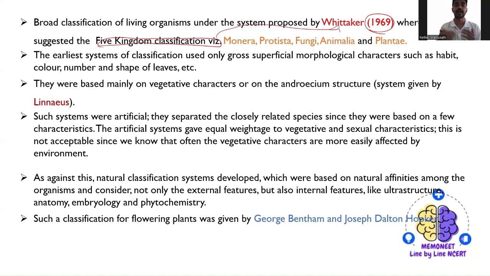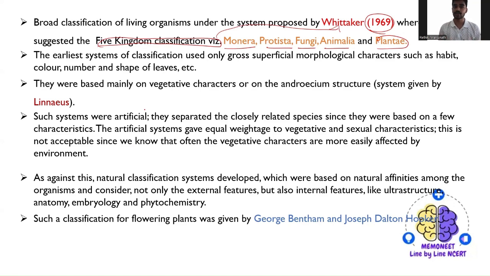But later on, they understood that certain organisms cannot be classified only as plants or animals. That's why they were placed in separate kingdoms, and so the five kingdom system of classification came. It consists of Monera, Protista, Fungi, Animalia, as well as Plantae.